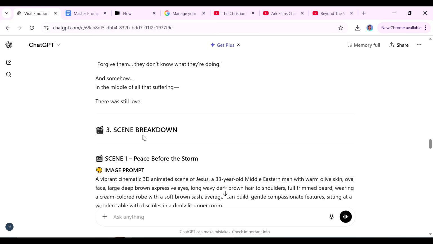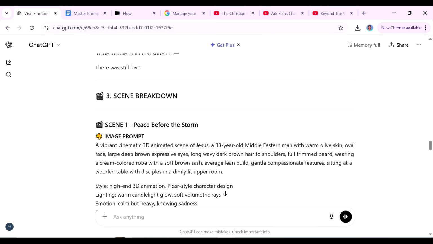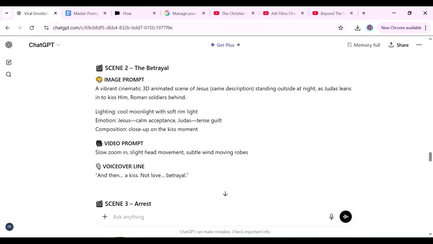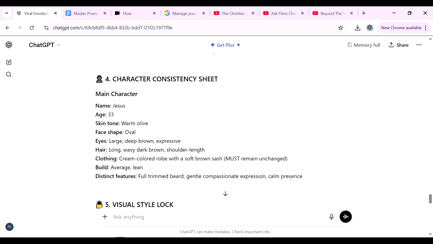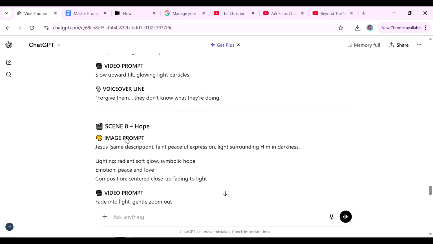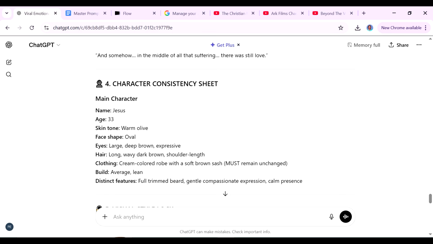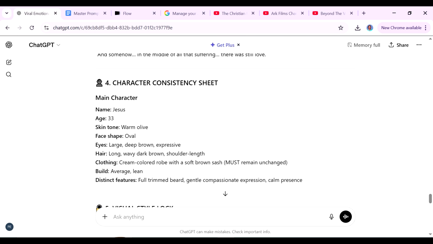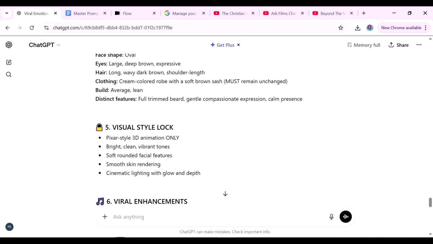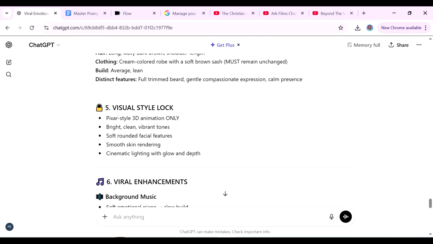And just below the story, you can see that ChatGPT is giving us the scenes of our story and also the image and video prompts that we are going to use to create our story. So you can see we have scene 1, we have scene 2, but down here you can also see we have a character sheet. So you remember up there, we were able to identify the main character was Jesus. So here we have a character sheet for Jesus. This is what we are going to enter into our image generator to ensure that we have consistent characters. You'll see us doing that.